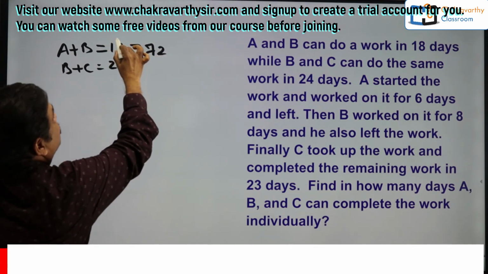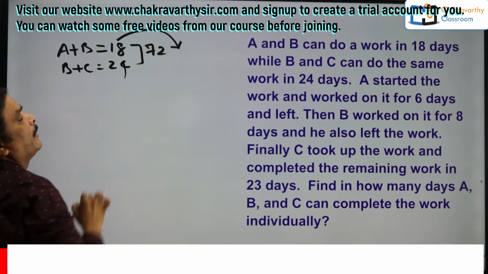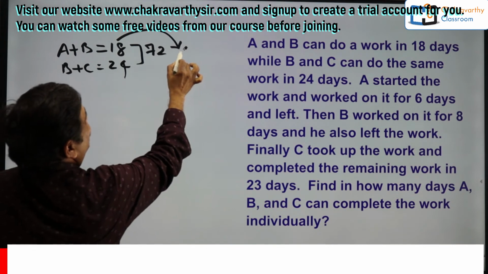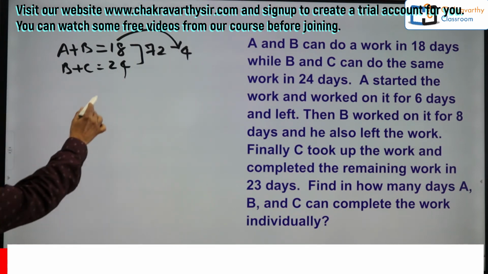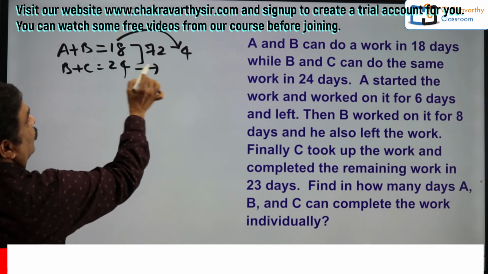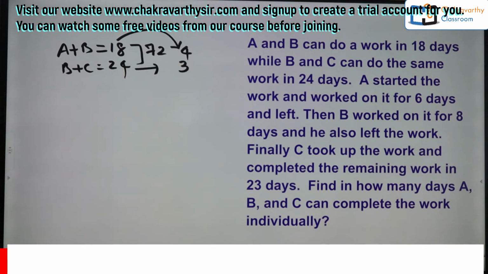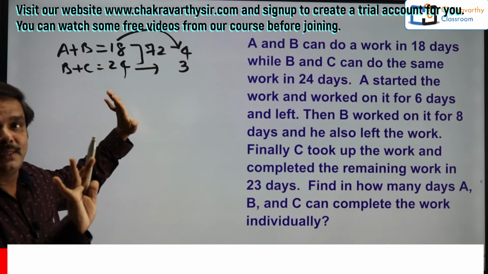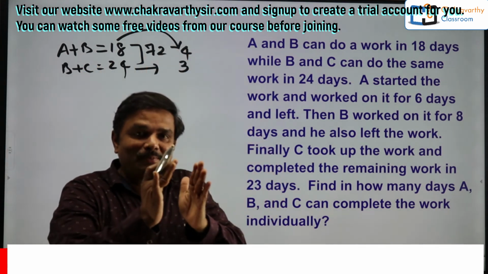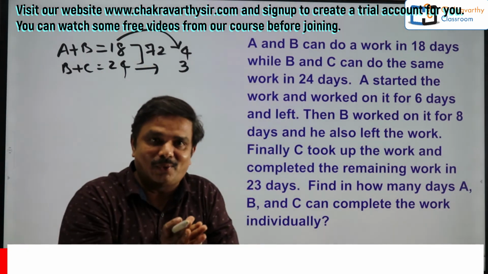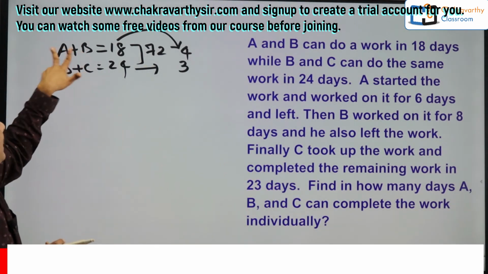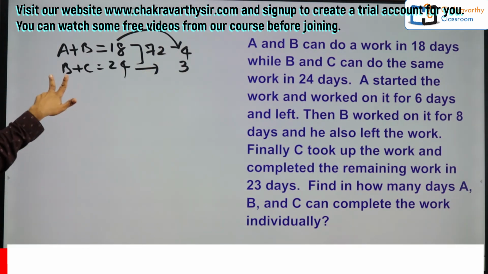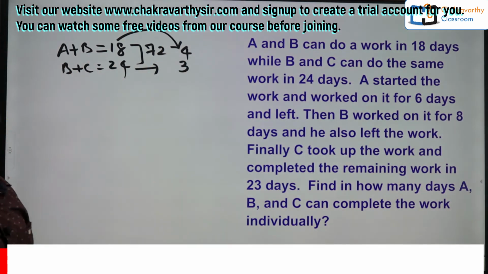Now A plus B's efficiency is 72 divided by 18, so that is 4. Next, 72 divided by 24 is 3. Simple, students, right? So A plus B as a whole, if they work together, can do 4 units of work. Now B plus C together can do 3 units of work.